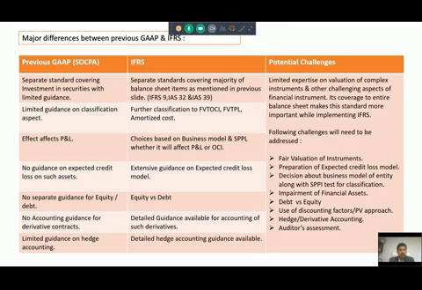So the definition of financial asset goes like this. A financial asset is cash, an equity instrument of another entity, a contractual right to receive cash or another financial asset from another entity, or to exchange financial assets or liabilities under potentially favorable conditions. So this was the definition of financial asset.